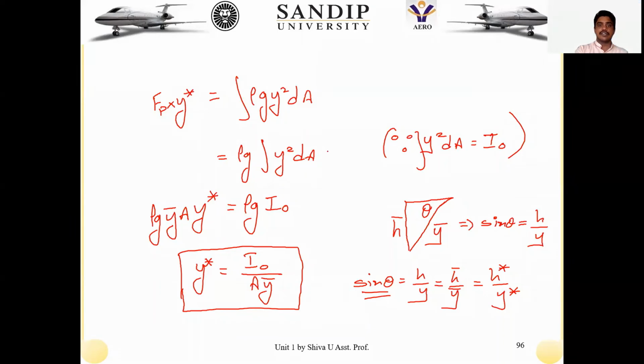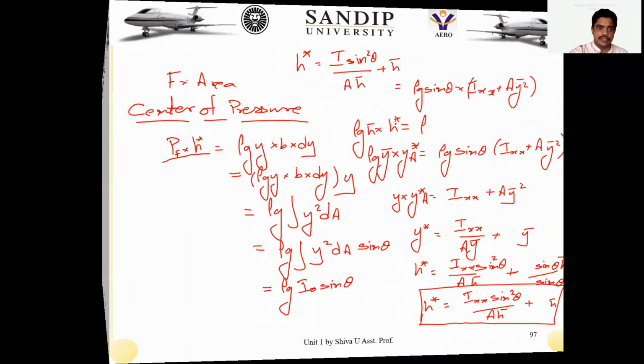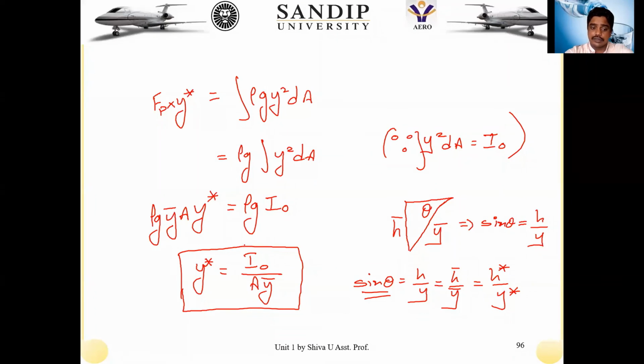Now actually our interest is to obtain this derivation in terms of the H star, not about the OO axis. We are interested to derive this particular term. So up to this point, what we have done is derive it about the OO axis. So let us take it on that.